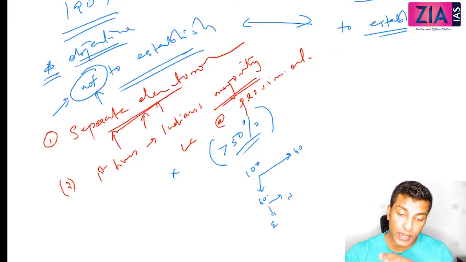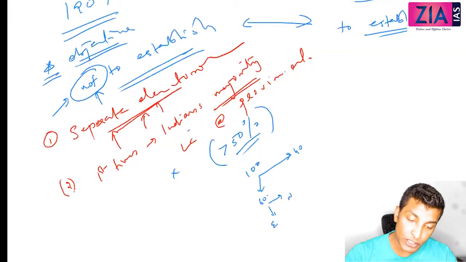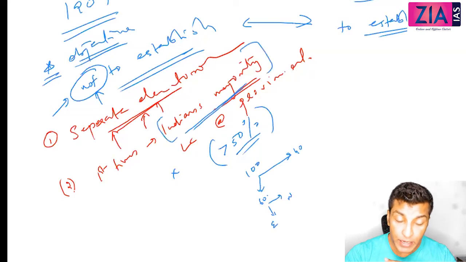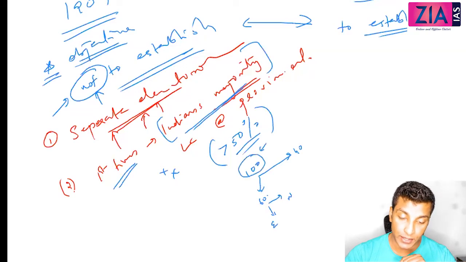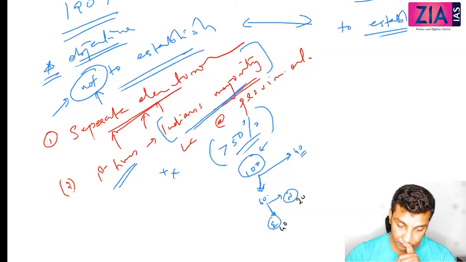Now, what I told you is the Indians are in majority, and this is the demand of the Congress. And for the first time Indians are in majority, so they should be happy. But why are they not happy? Out of the 100 members, just for explaining, I'm taking it as 100. Let's suppose Indians are 60, the others, English, are 40. So here the majority, right? But within the 60, there are elected and nominated. Now the problem here is elected members will be 40, and this will be 20.